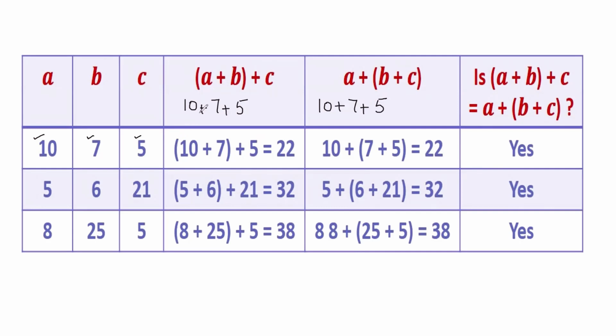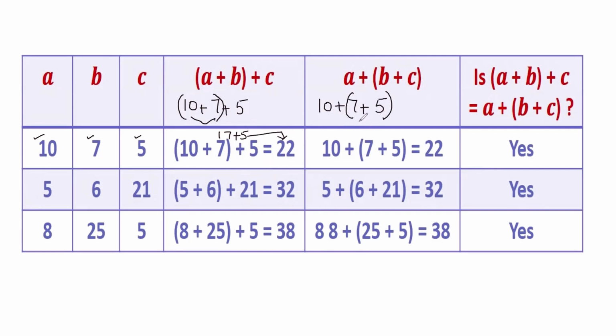Now we will do grouping. So grouping, how we will do? First two numbers here and last two numbers here. So how we will solve them? First we will solve this bracket: 10 plus 7 is 17, 17 plus 5, the remaining number, is 22.